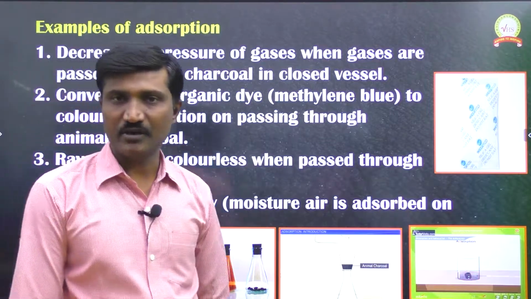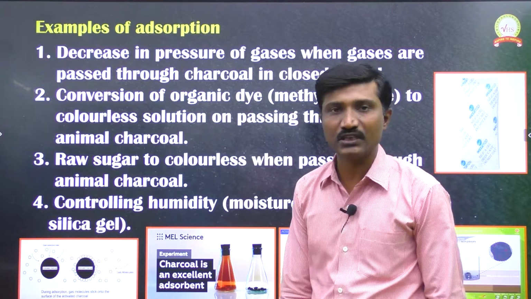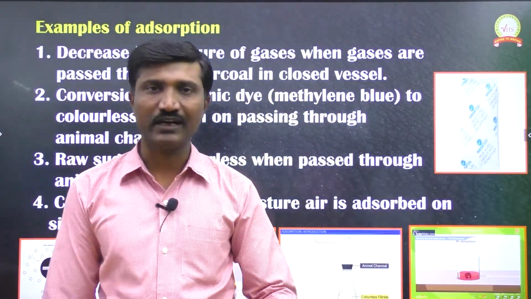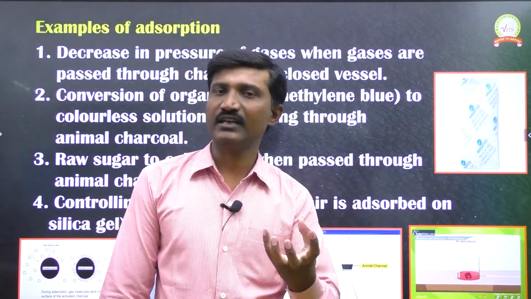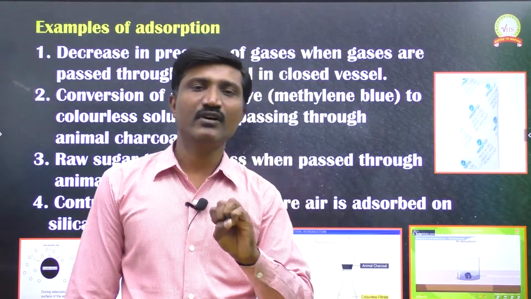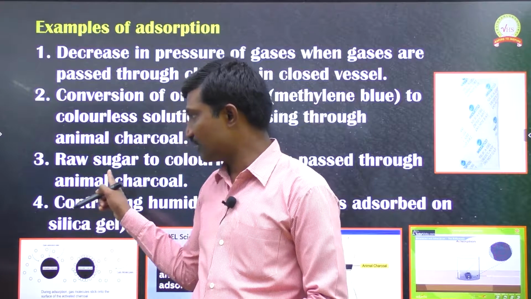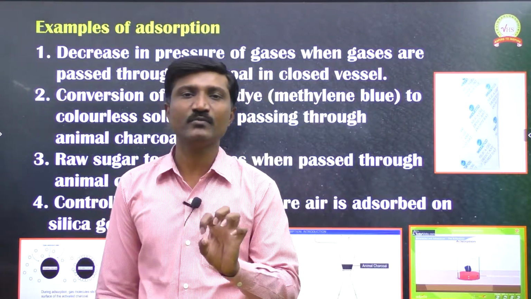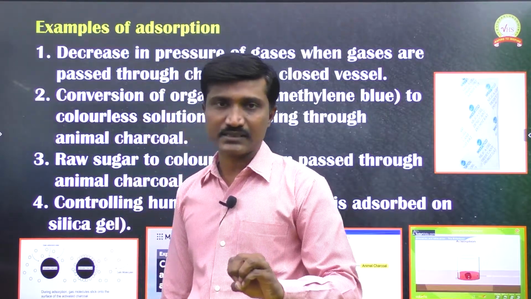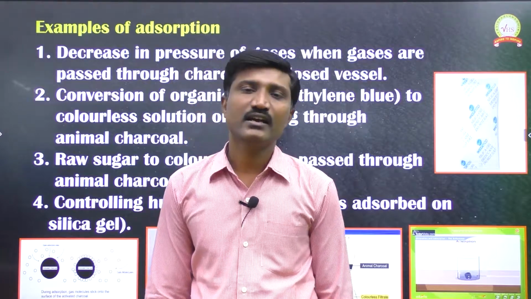Now, raw sugar becoming colorless when passed through animal charcoal is another example of adsorption. What is happening here? Raw sugar means impure sugar. During the manufacture of sugar in the industrial process, we first get sugar from cane sugar. That sugar is somewhat colored. That colored sugar we call raw sugar, which is associated with some impure particles. If we remove those impure particles, we can get pure sugar, which is colorless.